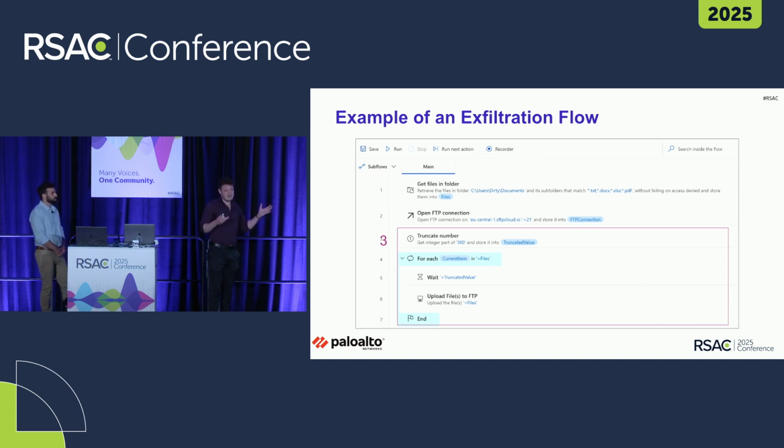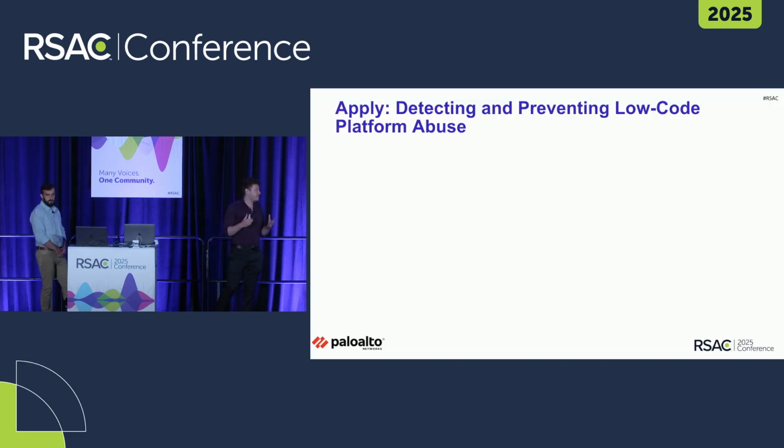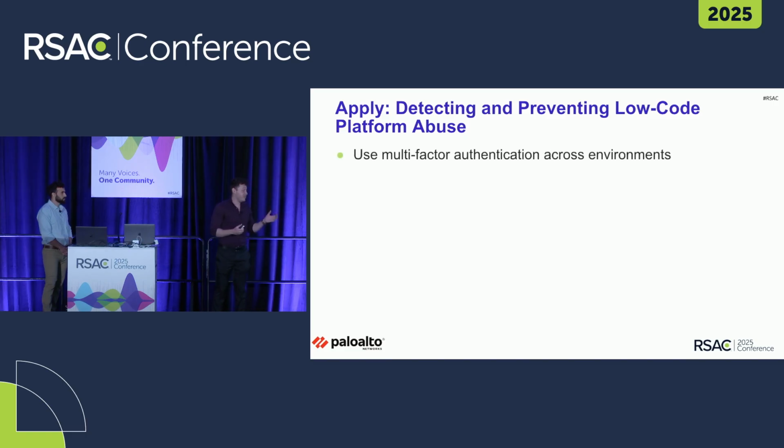So now that we see how simple it is to use Power Automate for exfiltration if we want to, let's talk about what we can do to try to detect and prevent such abuse. So first of all, it is very important for organizations to use multi-factor authentication inside their network. If the victim in the Microsoft report had multi-factor authentication enabled, probably none of that story would have happened.